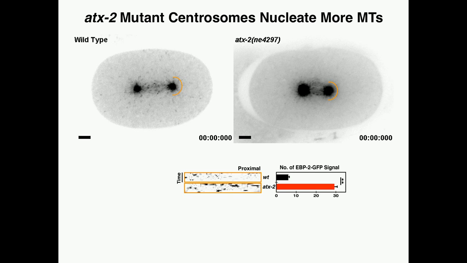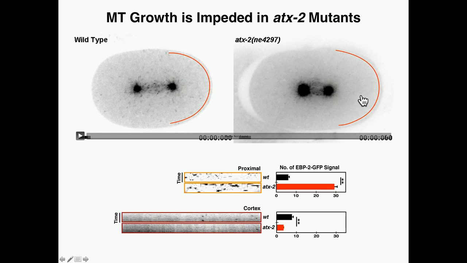To see what effect this had on the growth of these microtubules out towards the cortex, we performed kymograph analysis at the cortex, and we actually observed a decrease in the number of microtubules that grew out to the cortex. This suggests that the increased microtubule nucleation seen in these ATX-2 mutants results in an overall negative effect on microtubule growth.